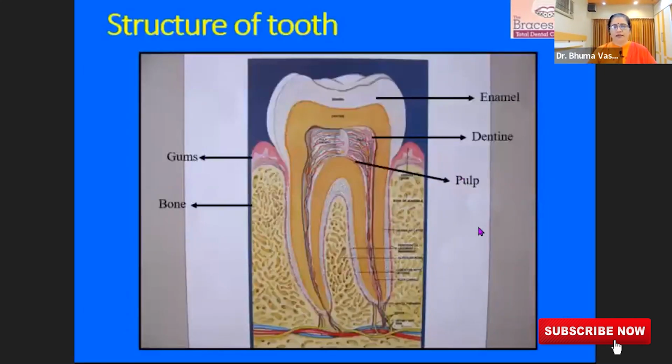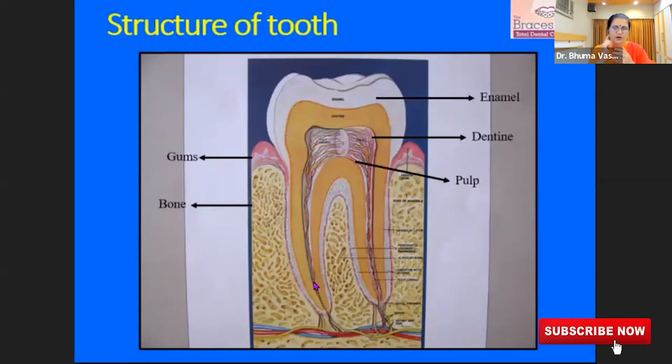Now, when we look at it closely, the outermost layer is enamel, which is the hardest structure in the body. The second layer is dentine, and the inside layer is the nerve and blood vessels. This tooth is in the bony socket, and there are gums covering it. Now, imagine if you are shaving and you cut somewhere, or if you get a pimple or a boil somewhere, the skin expands and you feel the pain.